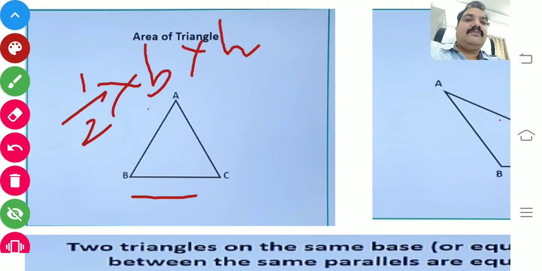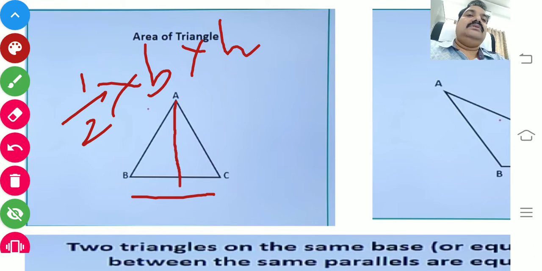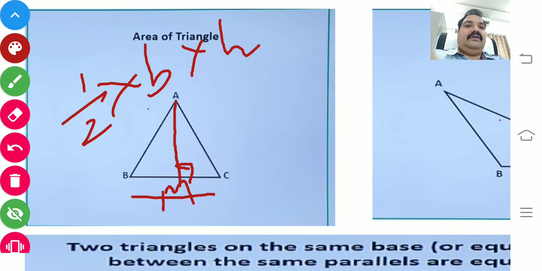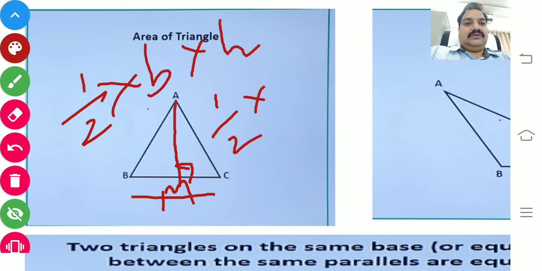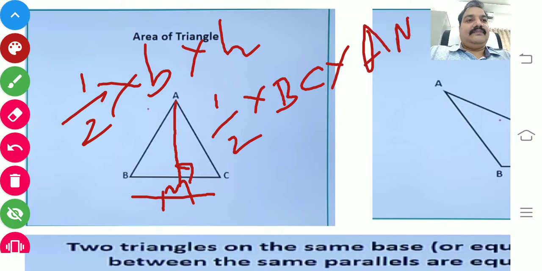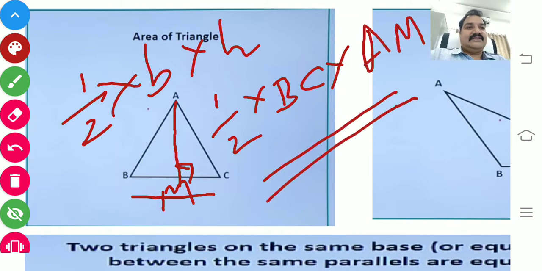Here you have a base BC, but what about the height? This is nothing but the altitude or height. So how can you write this? Half into the base BC into the height AM. Am I right, children?